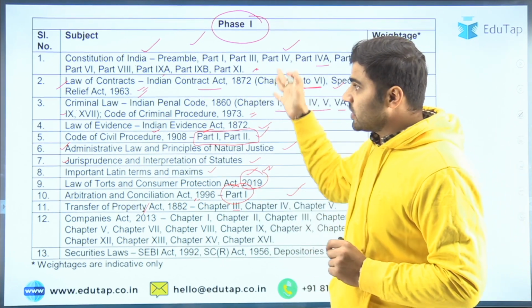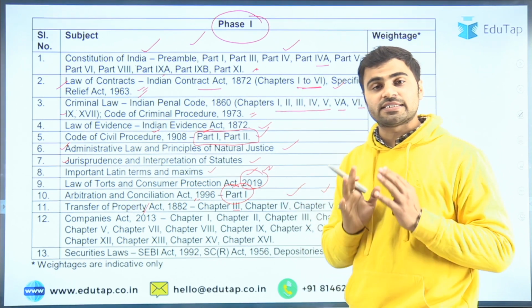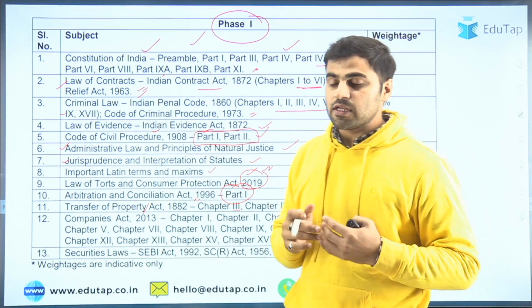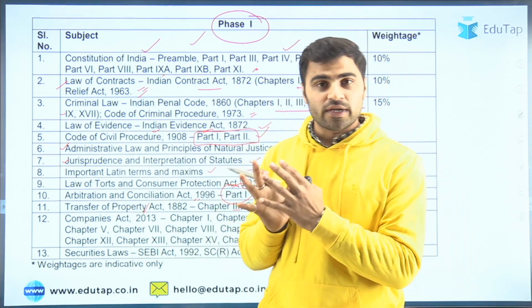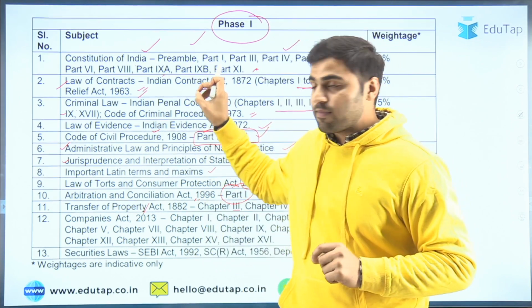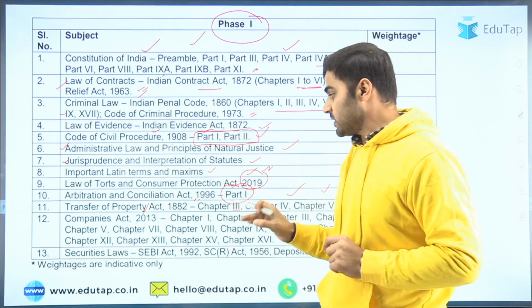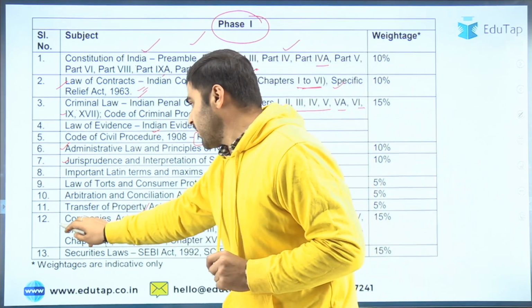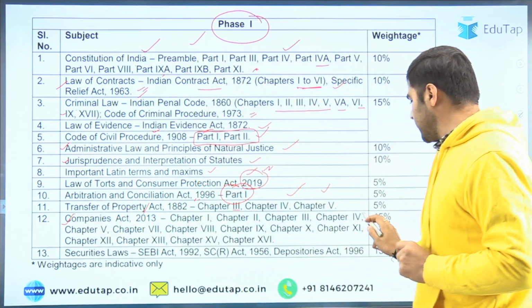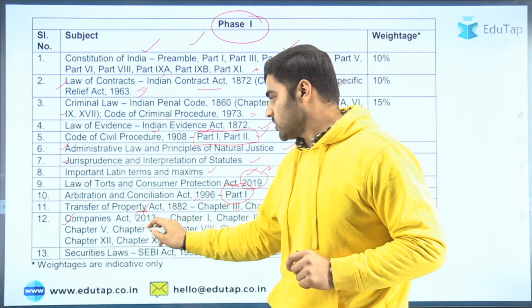So you can see the syllabus is quite specifically mentioned, right? So यहाँ पर आपको problem नहीं जाने वाली है syllabus के regarding, because sometimes syllabus is quite vague. So we get confused कि क्या पढ़ना है, क्या छोड़ना है, right? But here in the syllabus of SEBI Legal Officer exam, it is specifically mentioned, right? So ये एक बहुत बड़ा advantage है इस exam के लिए. Then Companies Act में बहुत सारे chapters cover किए गए हैं. Here you can see that a lot of chapters have been covered from the Companies Act 2013.